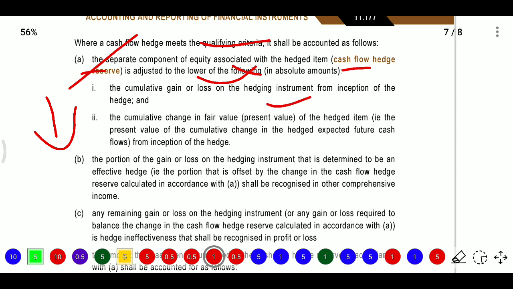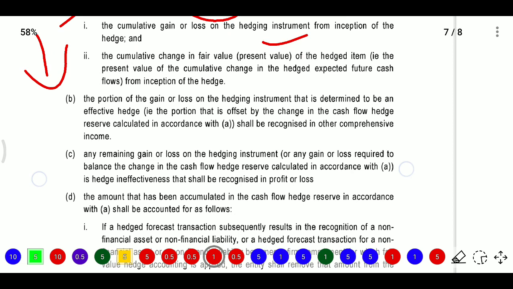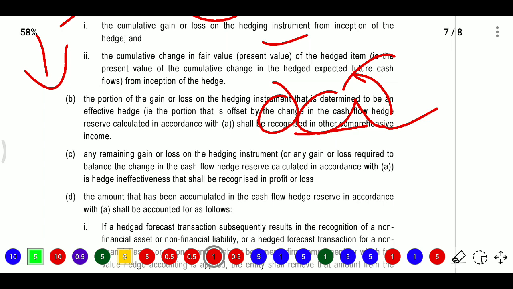So we need to see the cumulative gain or loss at the start and the cumulative change at present value. Whatever the future cash flows are, those future cash flows will be discounted. The portion of the gain or loss on the hedging instrument that is determined to be an effective hedge, that is, the portion offset by change in the cash flow hedge reserve, shall be recognized in OCI. So when we recognize it, we recognize it in OCI.